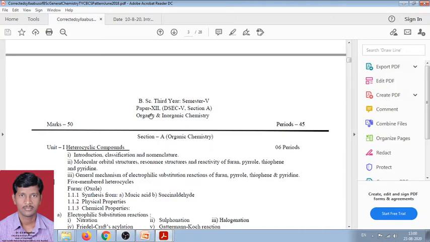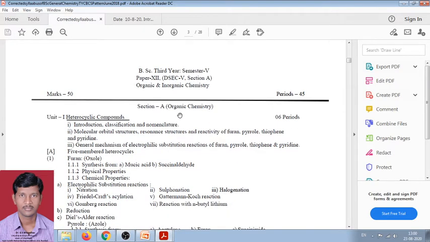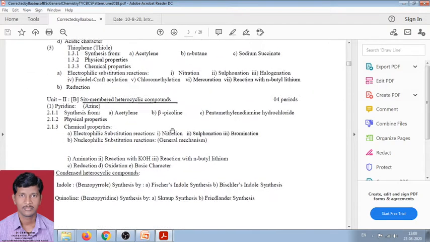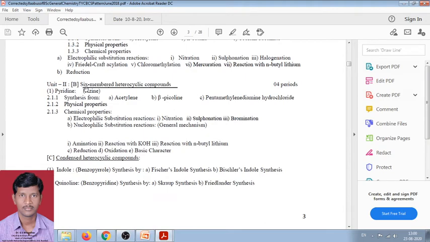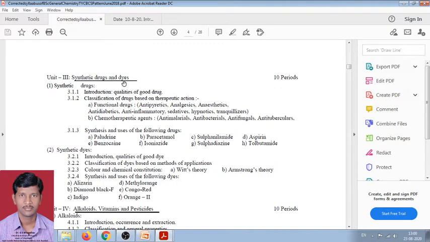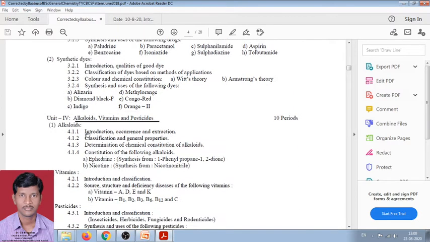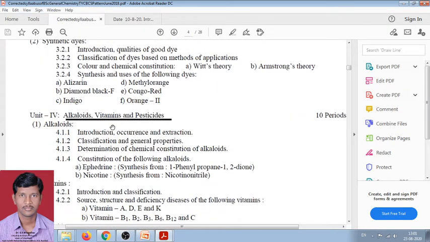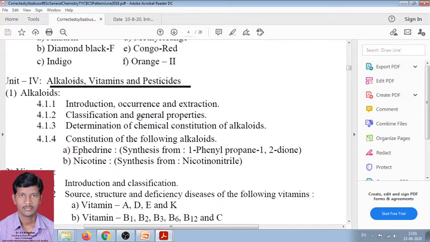Now in paper number 12, organic and inorganic chemistry, there are 2 sections, section A and section B. Section A corresponds to organic chemistry. In this organic chemistry, we have to learn these chapters. Unit 1st, heterocyclic chemistry. Unit 2nd, 6-membered heterocyclic chemistry. Unit 3rd, synthetic drugs and dyes. And unit 4, alkaloids, vitamins and pesticides.